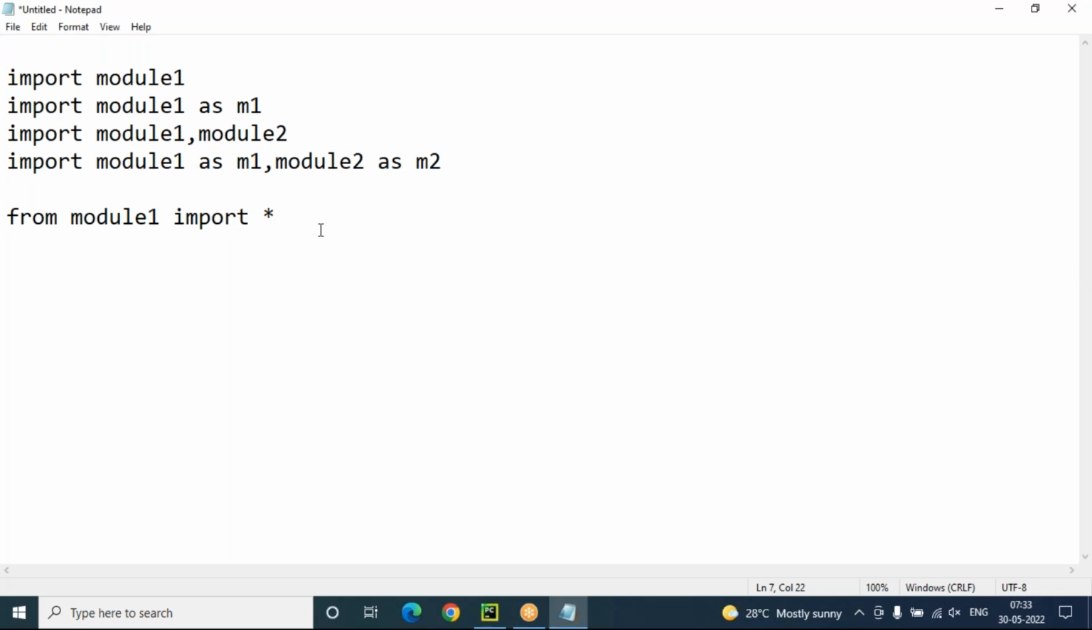And now you can see here, numbers also we can import from module one. From module one, import number one. Or else from module one, import number one as M1. This is an alias member name. Member alias we can say.